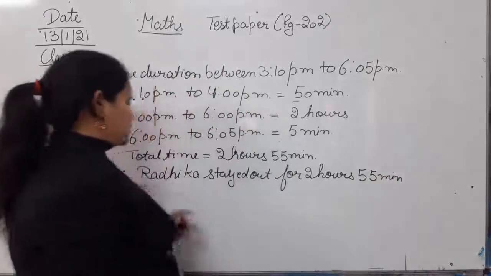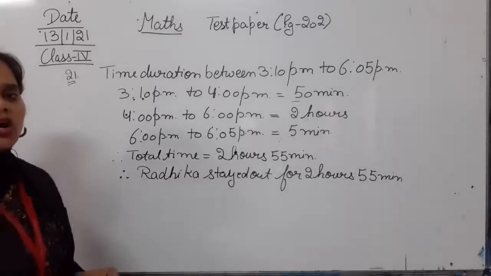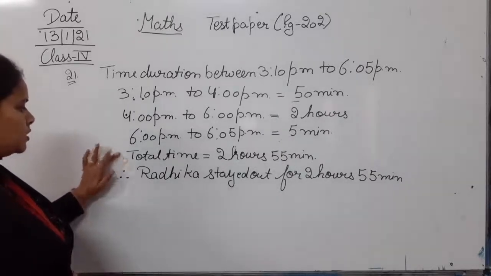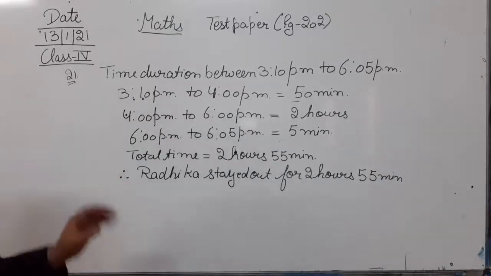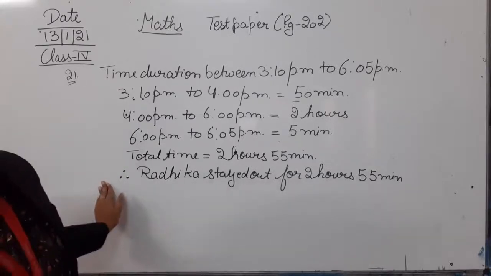This is the total time duration that she spent out of the house. So this is the solution of question number 21 from your page number 202. You can pause the video here and note it down in your notebooks.